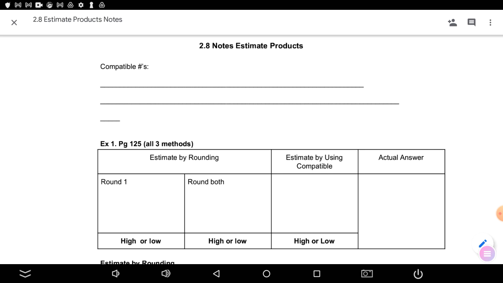They go together nicely, okay? Compatible numbers, we're just going to write numbers that work well together. Compatible numbers are more important, and we're going to talk about them more when we're estimating division. Okay, but compatible numbers are numbers that work well together.